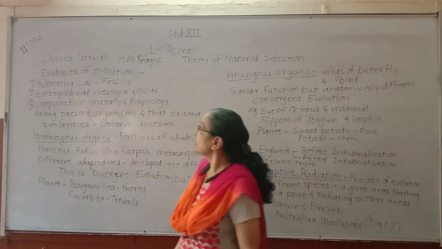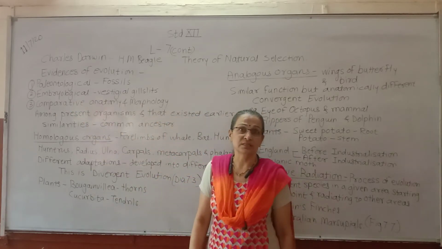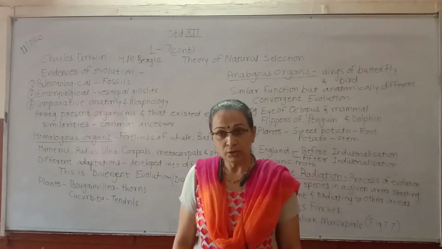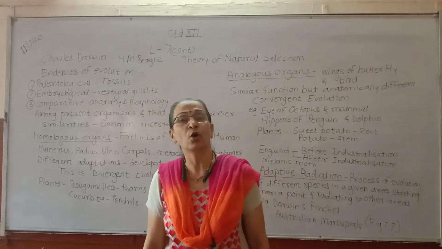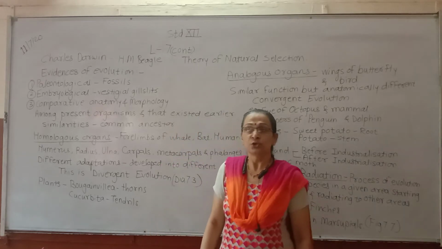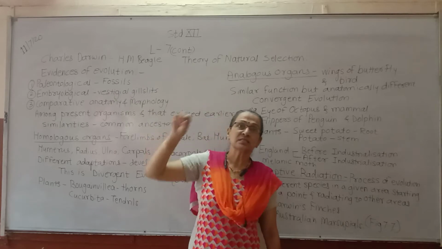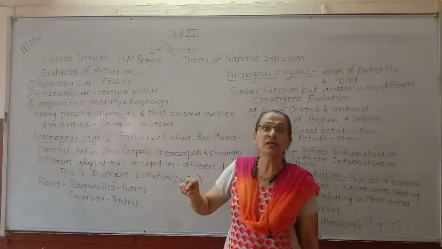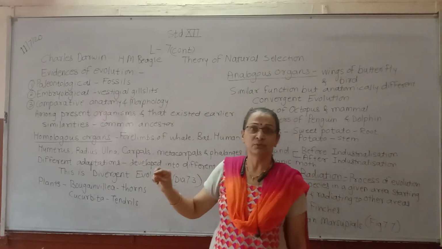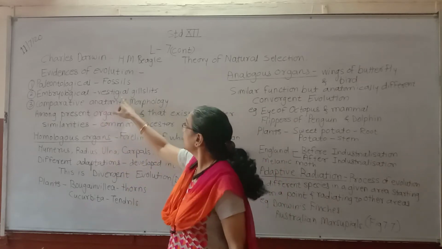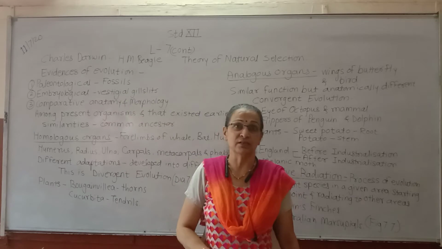Second is embryological evidences. It is said that during the embryological development of all the vertebrates, certain stages are common to all vertebrates, for example vestigial gill slits.